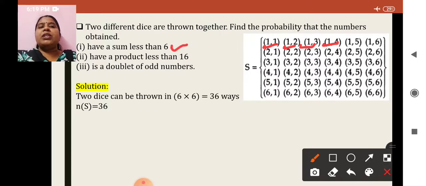So I am going to consider the first 4 elements in the first row. Come to the second row: 2 and 1, 2 and 2, then 2 and 3. 2 plus 3 is 5. I want less than 6. 2 and 4 will not be considered.